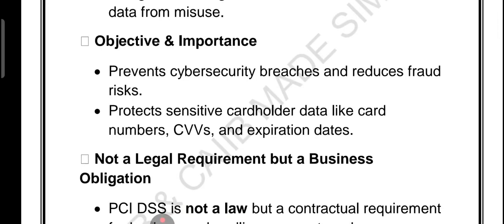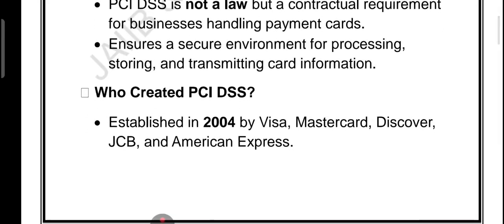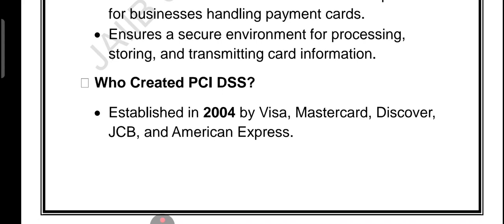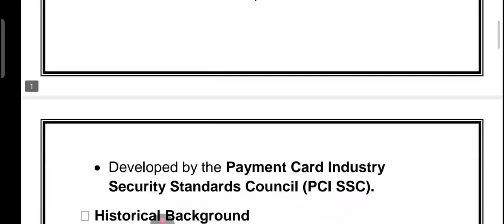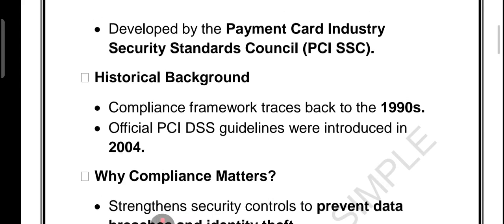Now here is something interesting. PCI DSS is not a law, right? Instead, it is a business obligation. Any company that processes or stores card payments must follow PCI DSS to ensure a secure environment. Now, who created it? It was back in the year 2004. Visa, MasterCard, American Express, Discover, JCB, they came together and they formed the Payment Card Industry Security Standards Council, or we call it PCI SSC. Please remember the full form. Payment Card Industry Security Standards Council, right? So in short, PCI DSS is what makes swiping your card or shopping online safe and secure.